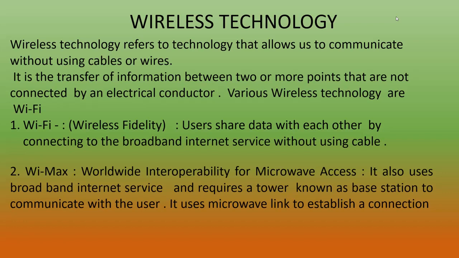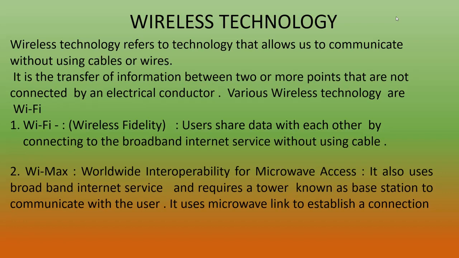Normally, Wi-Fi is used for LAN communication, whereas WiMAX is used for MAN communication, which means greater distance than Wi-Fi. Wi-Fi supports a maximum of 100 meters, whereas WiMAX supports 90 to 100 kilometers. And Wi-Fi supports less than 100 Mbps, whereas WiMAX supports up to 1 Gbps.